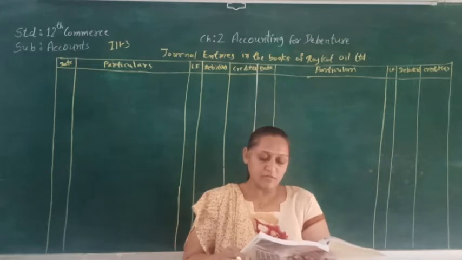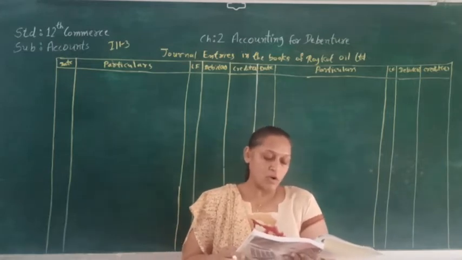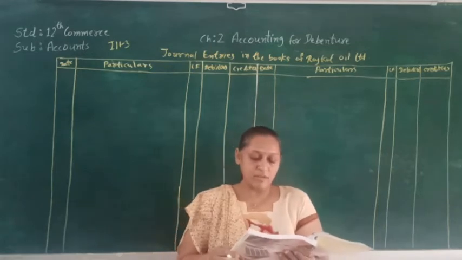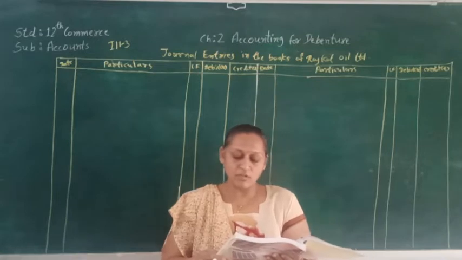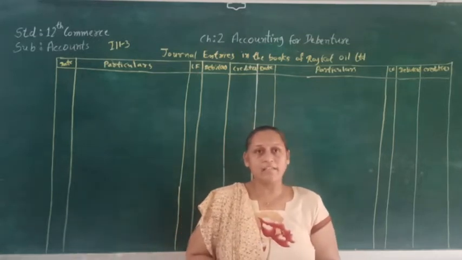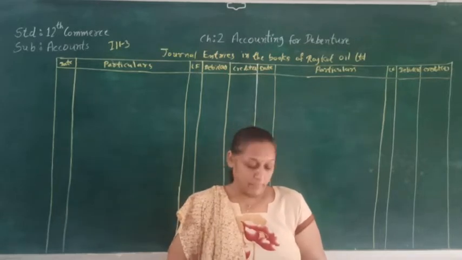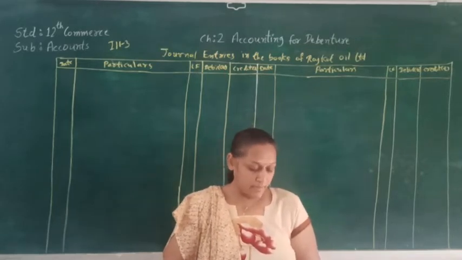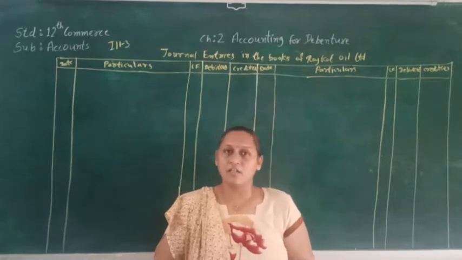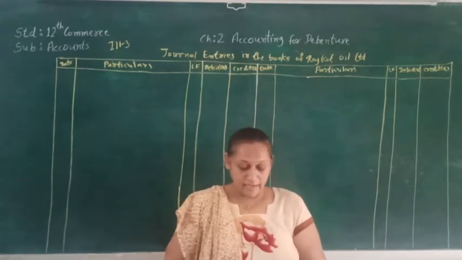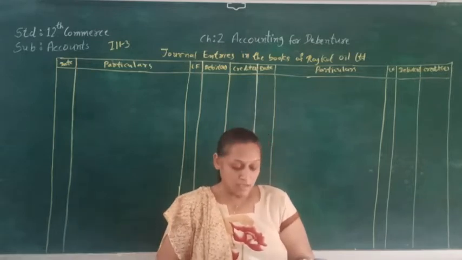The company received applications for 8,000 debentures. The company received the full amount called on allotment. Except for 300 debentures, the company received the full amount due on call. So here at the time of call, the company hasn't received the ₹20 on the 300 debentures. For that we have to pass the journal entry with calls in arrears. So pass the necessary journal entries. Let's pass the journal entry.